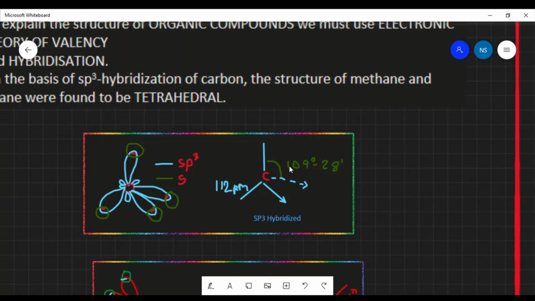Here we can see the tetrahedral shape of methane, that is, its bond length is 112 picometer and the bond angle is 109 degree 28 minutes. Here the solid arrow shows that it is coming out of the plane, that is towards us, and this dotted arrow shows that it is at the back of the plane, and these two straight lines show that they are in the same plane, that is on our screen.